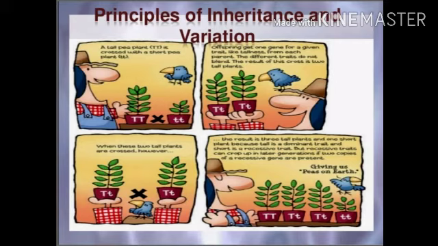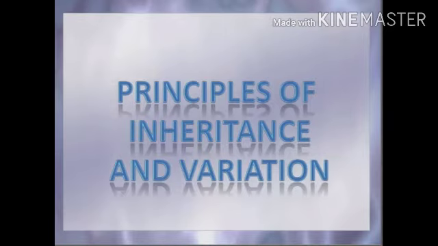Grade 12, Chapter 5, topic: Principle of Inheritance and Variations. I think my previous lecture is clear to you. So today we will discuss the next chapter. In this chapter, Principle of Inheritance and Variations, we talk about genetics, the inheritance of traits, mutation, gene flow, and others in living organisms.